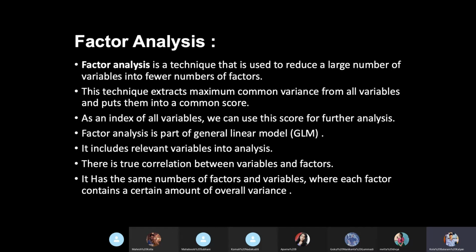Suppose you are taking a personality test for an interview purpose, where different types of games, questions or cross examinations are done, and the answers are recorded.